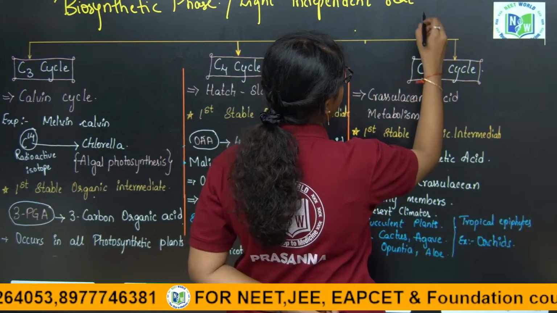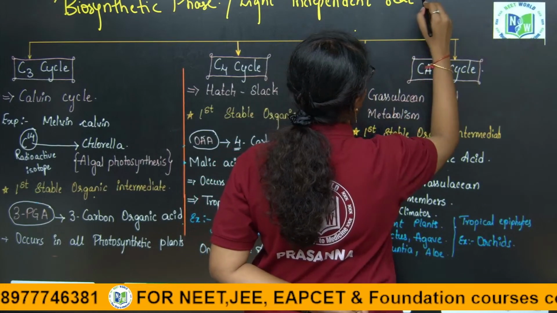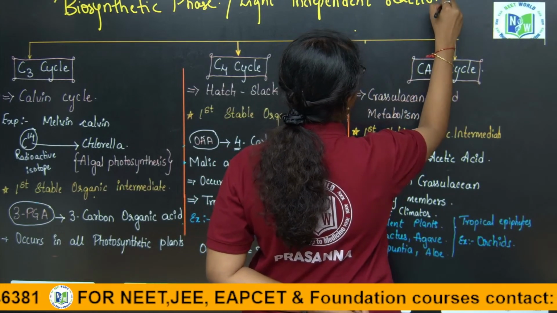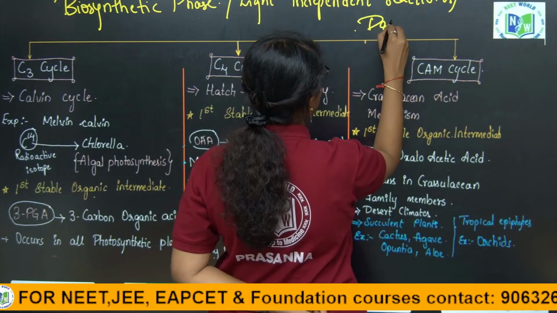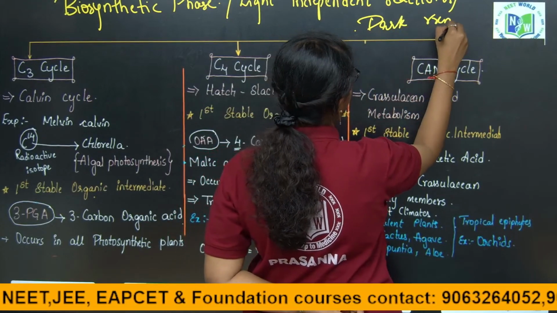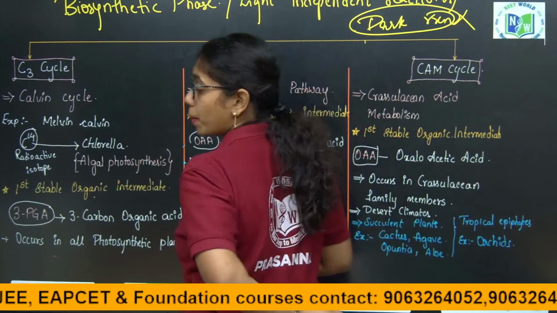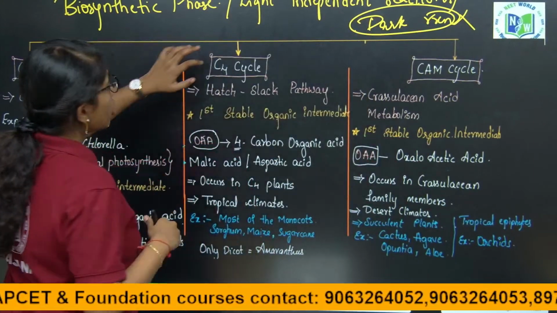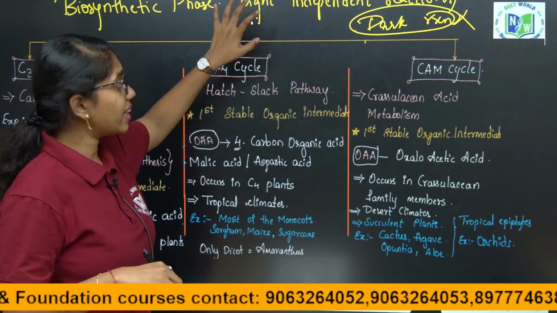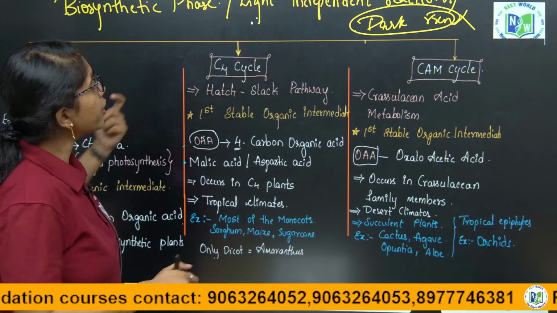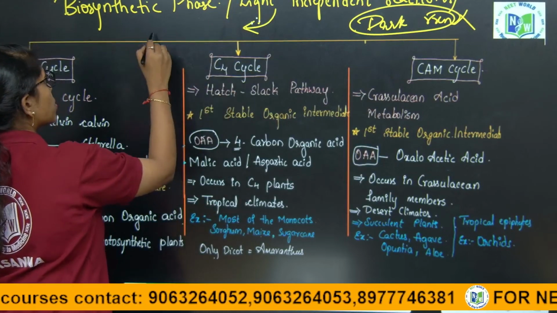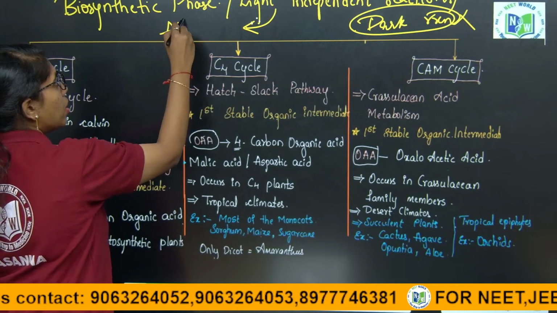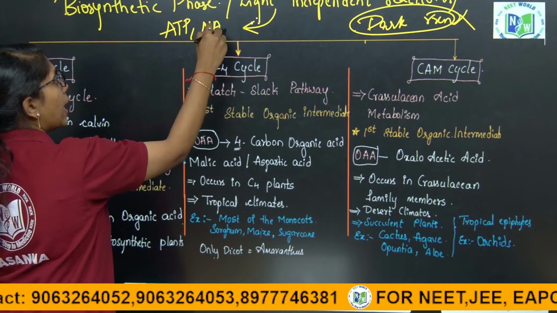Calling light independent reactions as dark reactions is a misnomer, because they are not dependent on light directly, but they are dependent on the products of light reaction, that is assimilatory power, which includes ATP and NADPH.